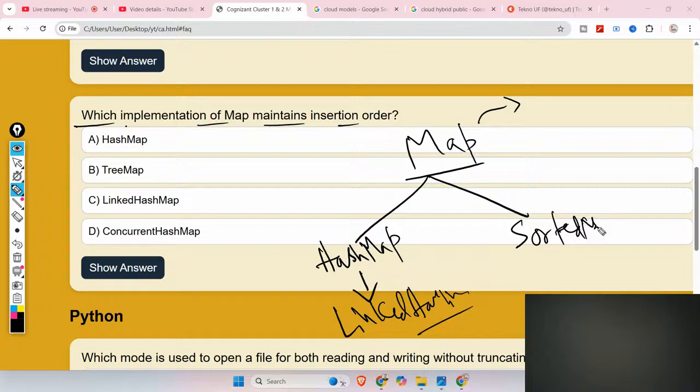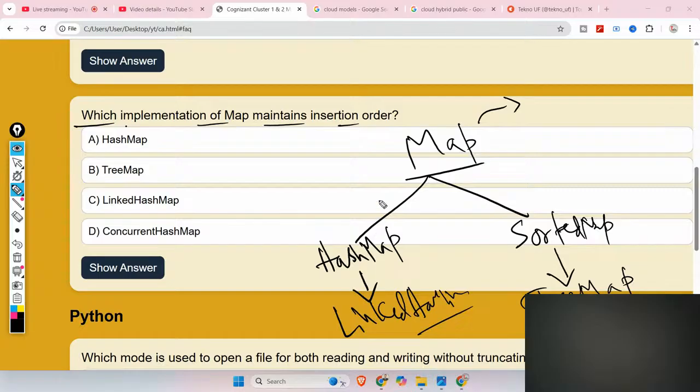Sorted map, which is an interface extending from map, and it has a class called tree map. Why I'm discussing this? You need these concepts for answering this question. That is, which implementation of map maintains insertion order?